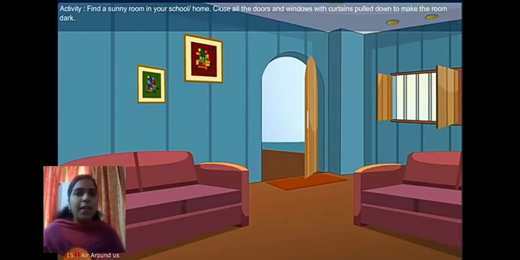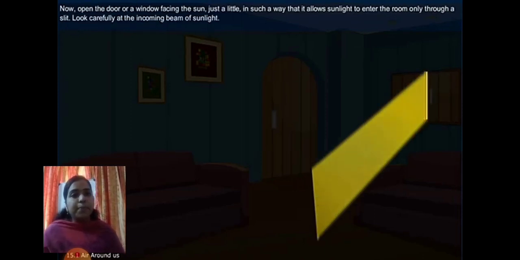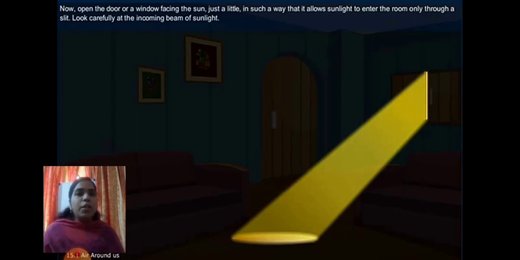Next activity. Find a sunny room in your school or home. Close all the doors and windows with curtains. Pull down to make the room dark. Now open the door or a window facing the sun, just a little, in such a way that it allows sunlight to enter the room only through a slit.